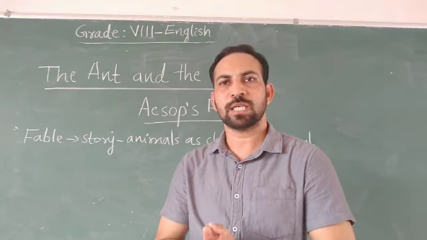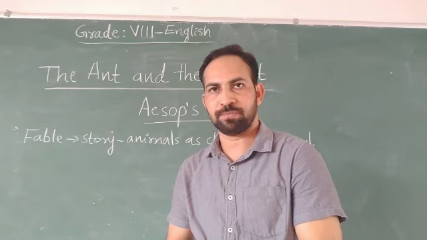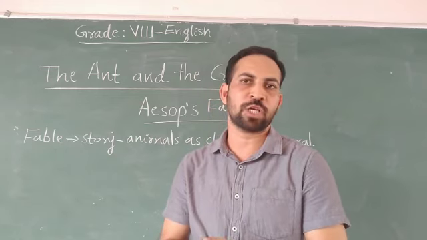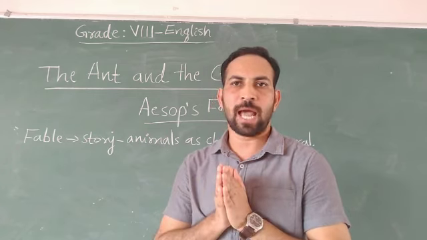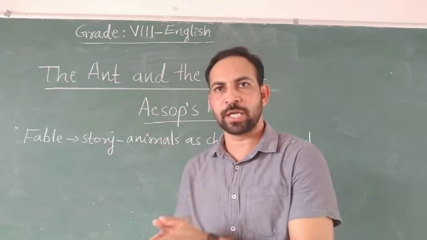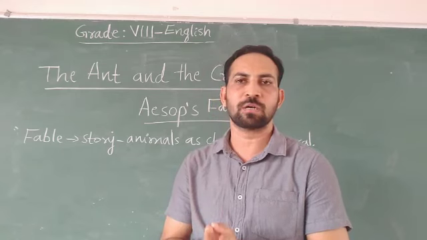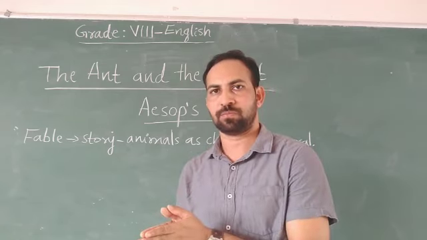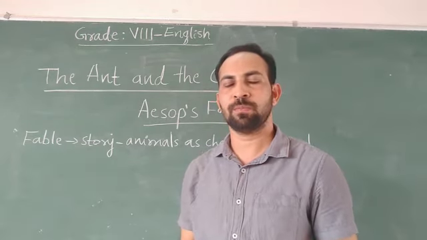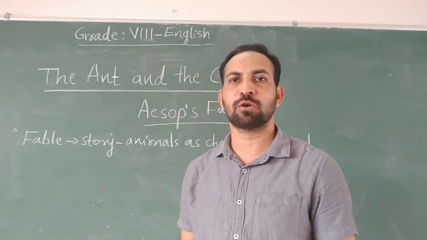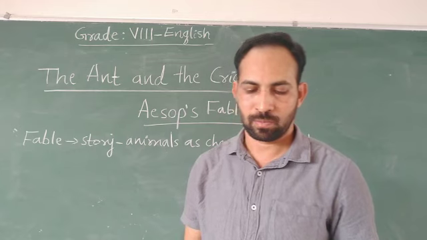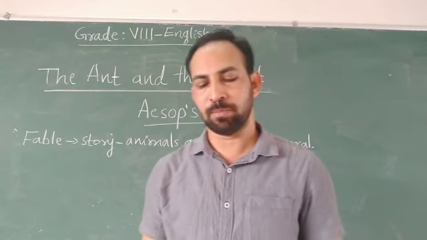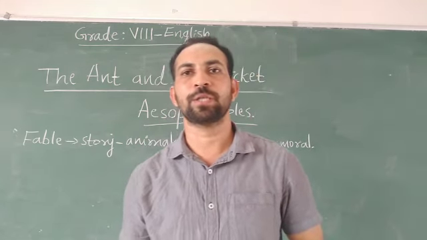the lazy young insect. And the other character, the ant, is described as a hard-working insect, and it has a good plan for the future. Here in the poem, the ant is teaching a good lesson to the cricket. Let us learn it. Let me explain line by line. Please take the textbook. See page number 21.